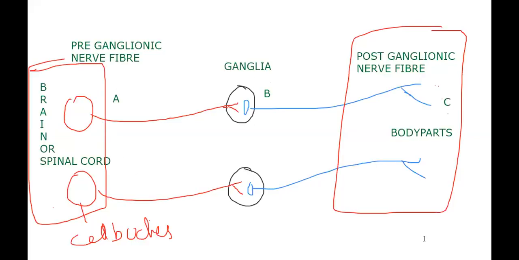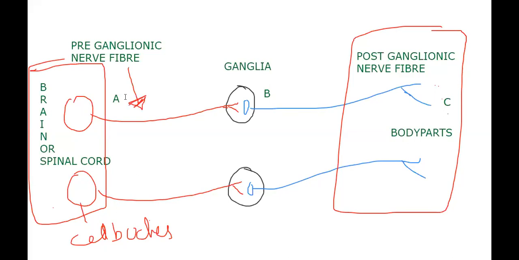Let me see here. So nerve fibers, that means from where we have to say, let me say first of all, the preganglionic cyton. So see the difference: preganglionic nerve fiber, when I use the word fiber, that will come for that axon.